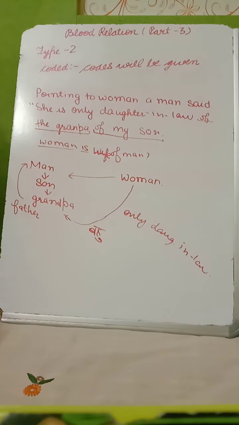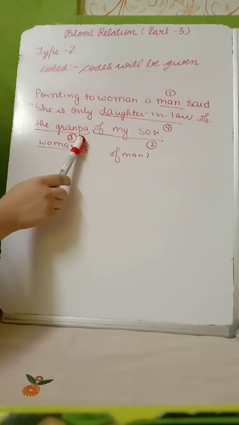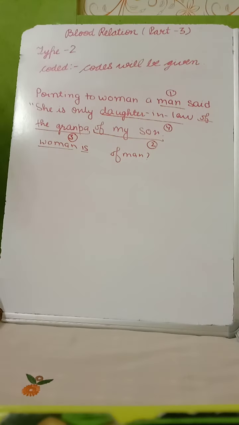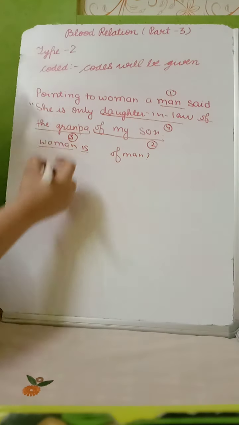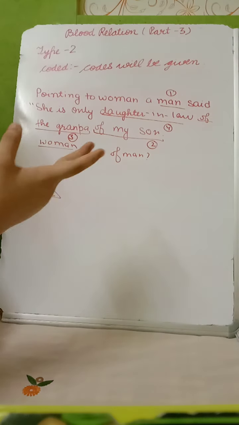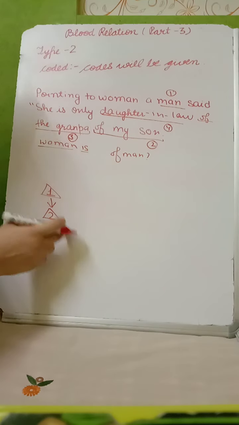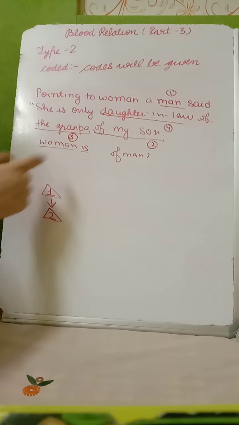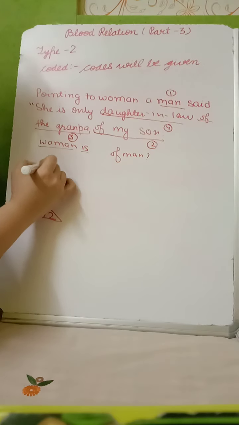The one more way of solving it is as follows. Another way of doing it is by numbering. Of my son, I have given it second number, grandpa third, daughter-in-law 4, and to man 1. First we will put the person who is saying, same as the previous way, 1 here, and he is man, so in a triangle. Then we will put the second phrase, that is my son, that will be second. Then his grandpa, my son's grandpa, so here in the first generation, that is 3.